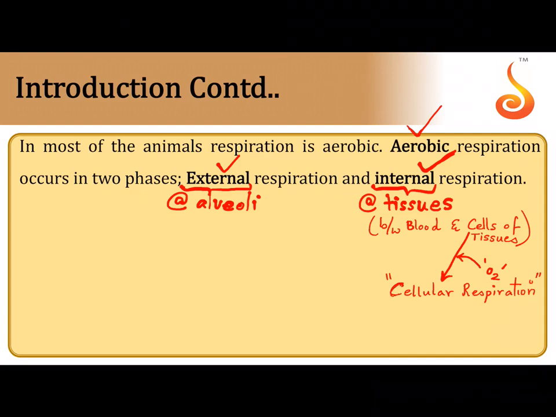And it is through this process of cellular respiration that the cell is capable of obtaining whatever energy it requires by breaking down the food substances. You will learn the details of cellular respiration in the later chapters. For now, remember the two stages in respiration: something which happens between the blood and the alveoli, that is called external respiration, and something that happens between the blood and the body tissues, that is referred to as internal respiration.